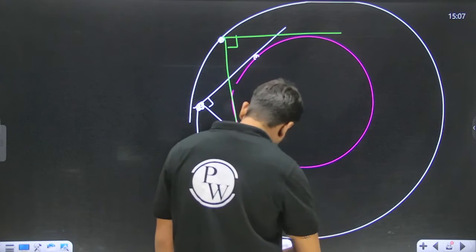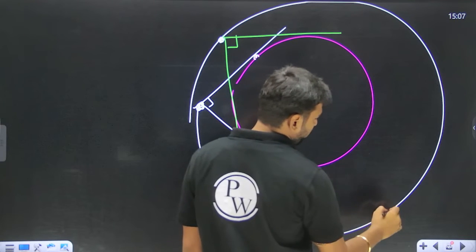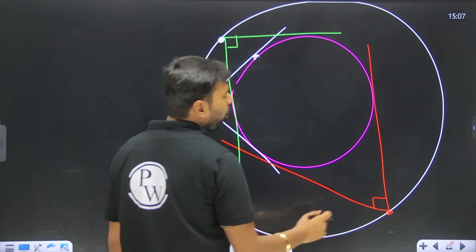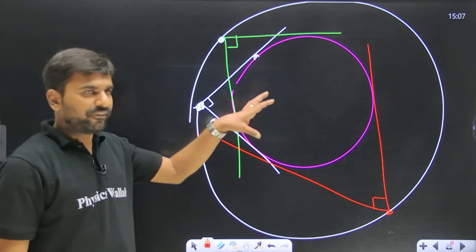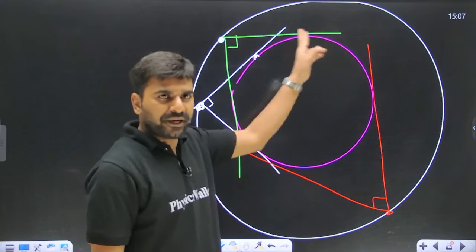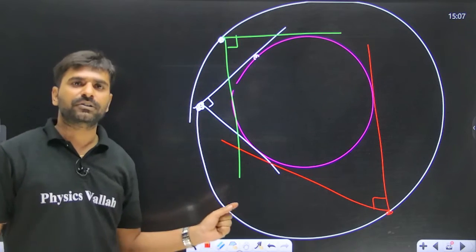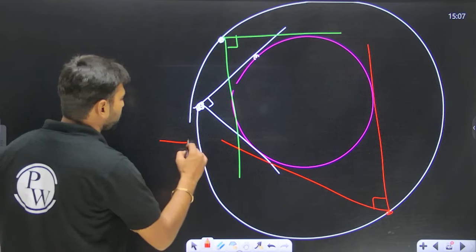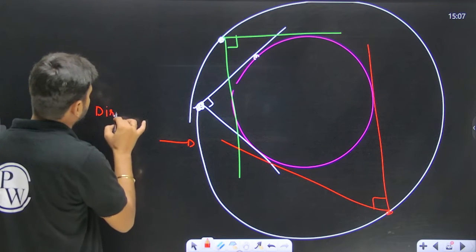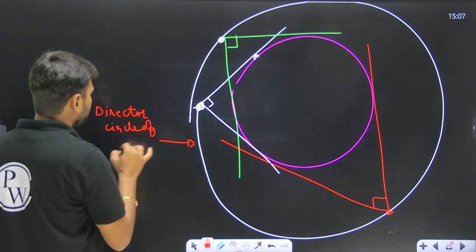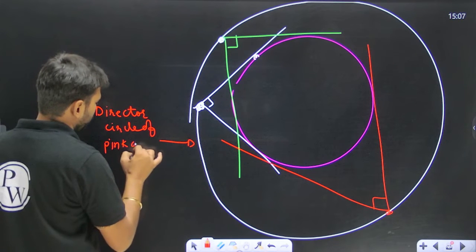Let's say I draw tangents from here, the 2 tangents will be perpendicular. So all those points from which the tangents to this pink circle are perpendicular will again lie on a circle, and that's why this white circle is known as the director circle of the pink circle.